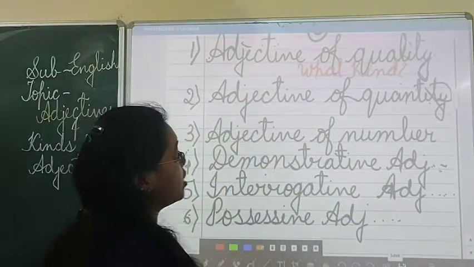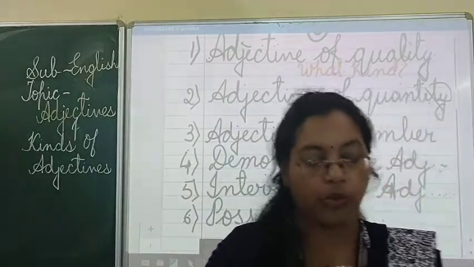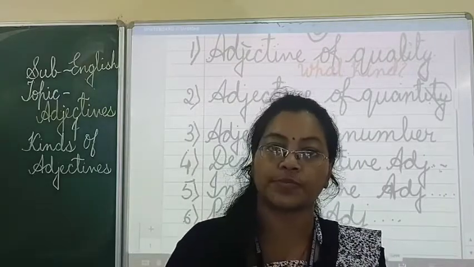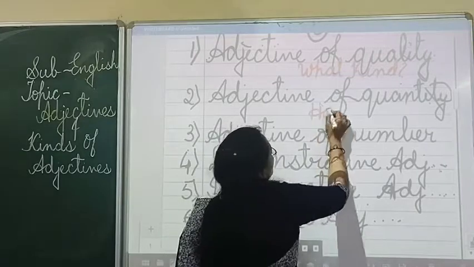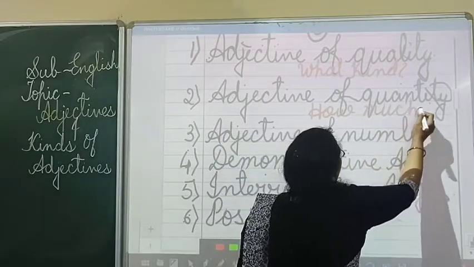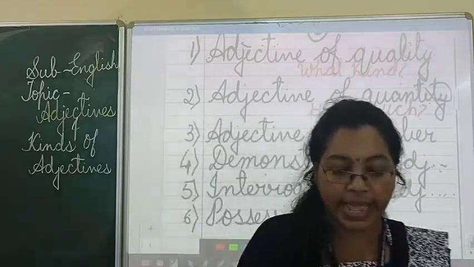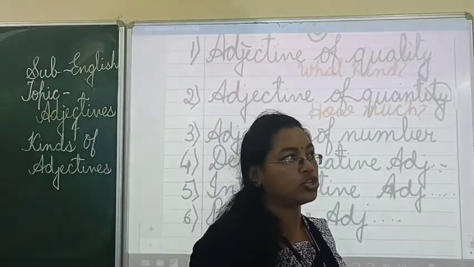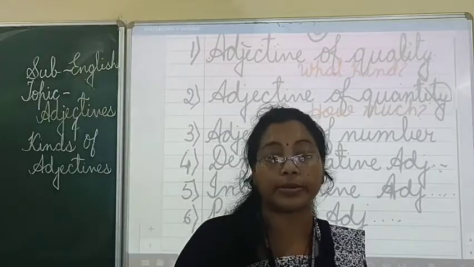Exactly like when you are talking about adjective of quantity. For quantity, we put only one question: how much? When you put a question of how much, then it tells you the quantity. How much milk you take from the milkman?